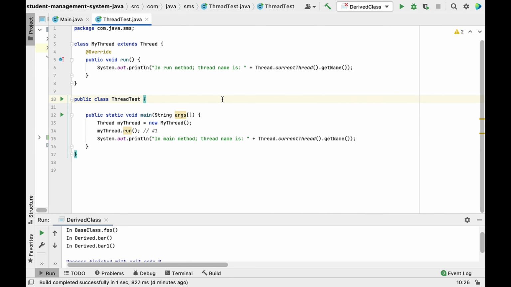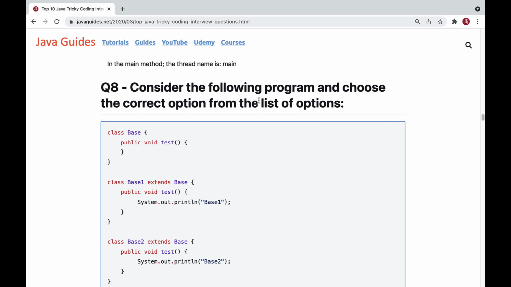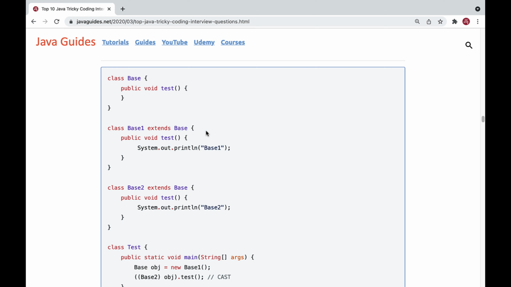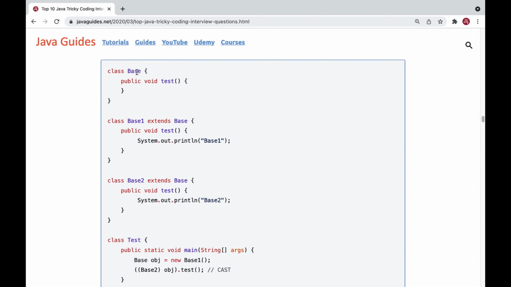All right, great. So let's head over to the next question. Consider the following program and choose the correct option from the list of options. Well, again we have a base class, Base1 class extends Base class, Base2 class extends Base, right? And the Base class has a test method. Base1 overrides the test method and provides the implementation, and again the Base2 class overrides the test method and provides the statement.